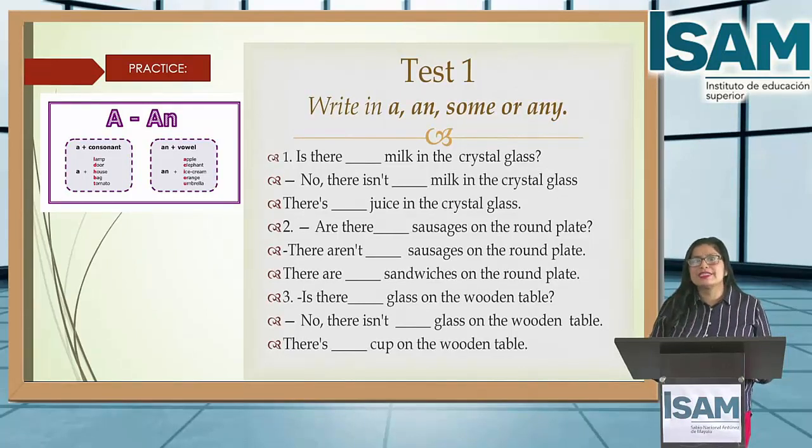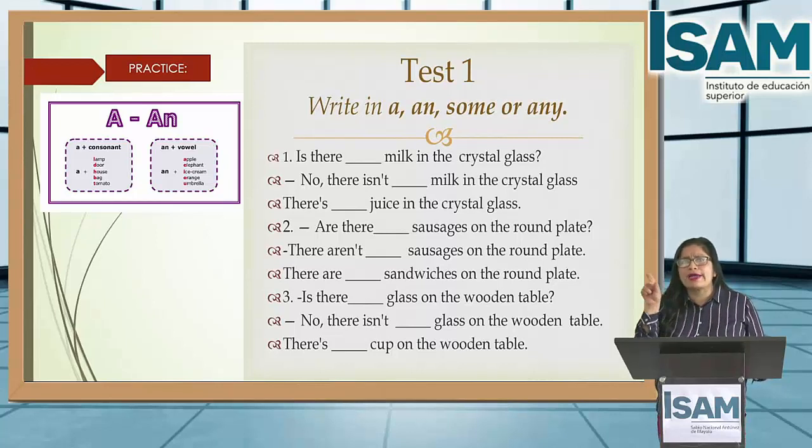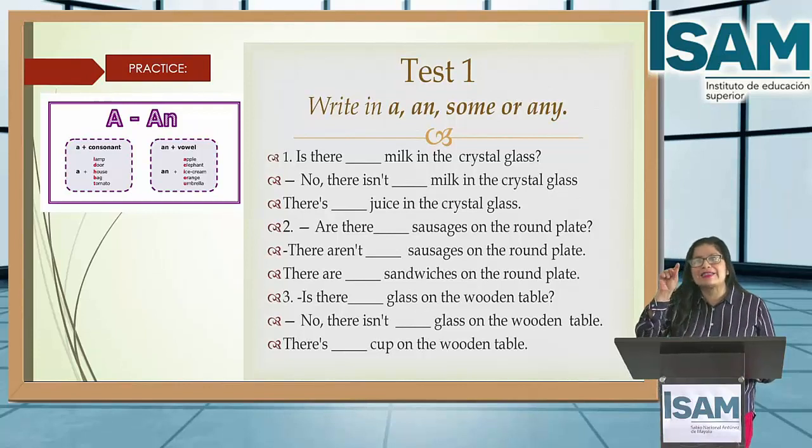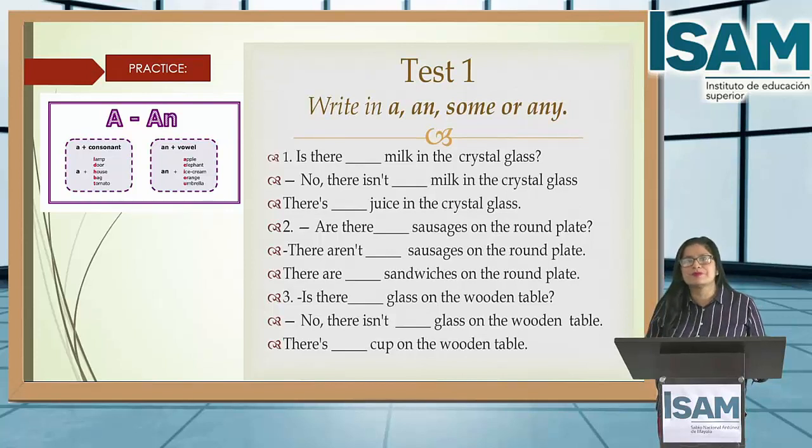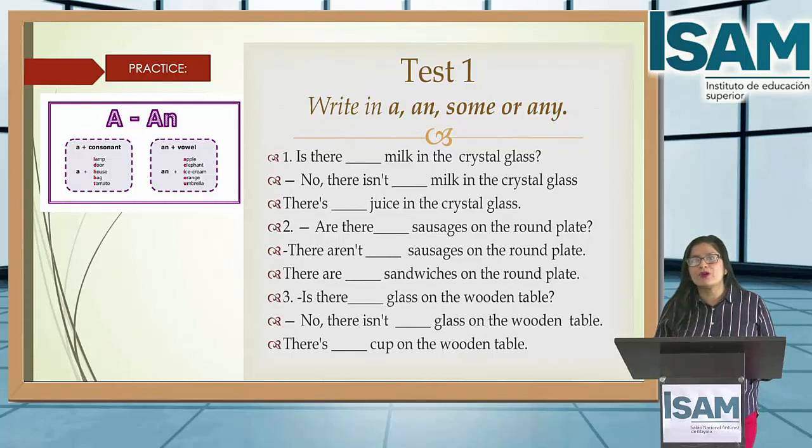Next, question. Is there, you have a space here. You use some, any, a, or an. It's singular. Is there a glass on the wooden table? No, there isn't a glass on the wooden table. And the last one is, there is a cup on the wooden table. You have the answer.